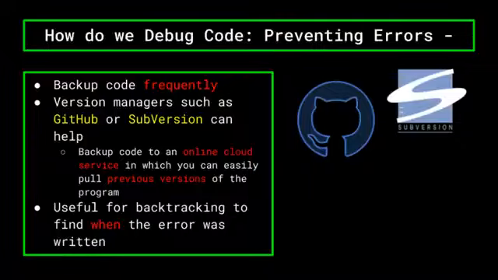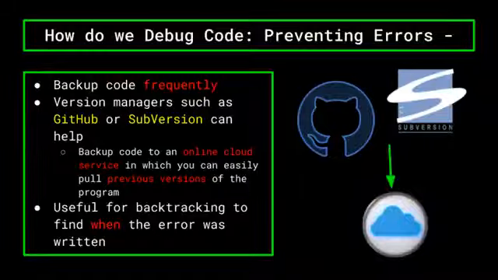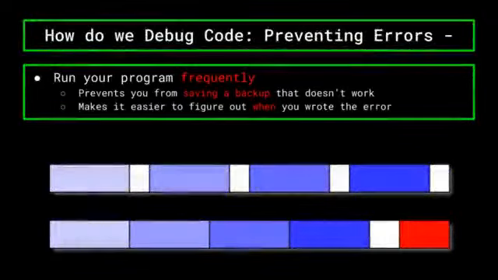Version managers like GitHub or Subversion can help with this, as they back up code to an online cloud service in which you can easily pull previous versions of the program from at any point. Also, on top of saving, run your program frequently to ensure that the current version works as intended.